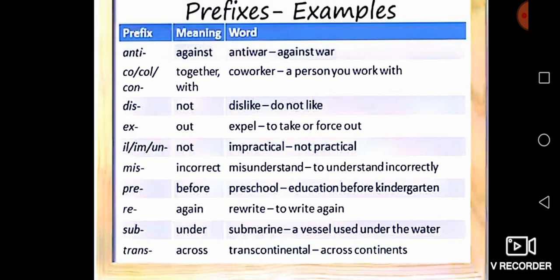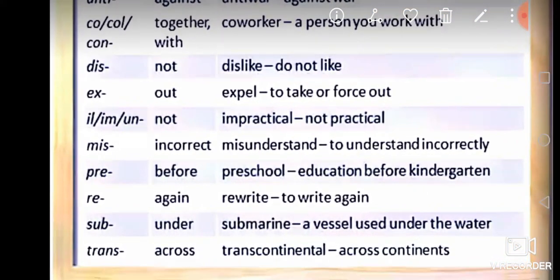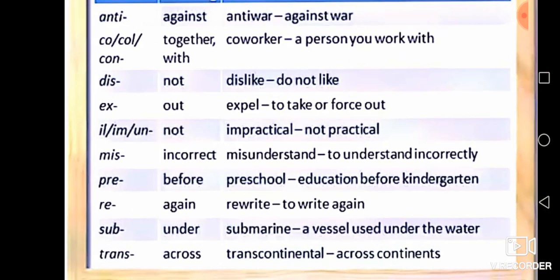We see more examples. Same, ex. Ex meaning out, expel. Listen, to take or force out. Next one word is, listen, ill, im, and. These are the examples of prefixes.